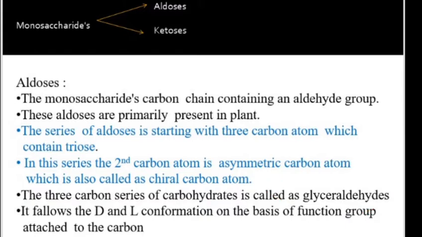If the asymmetric carbon has the OH functional group at the right side, then it is called D-glyceraldehyde. And if the asymmetric carbon atom has the OH group at the left side, then it is called L-glyceraldehyde. It means D and L conformation is on the basis of the functional group attached to the carbon.